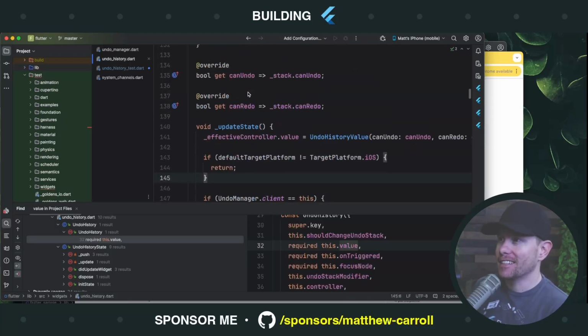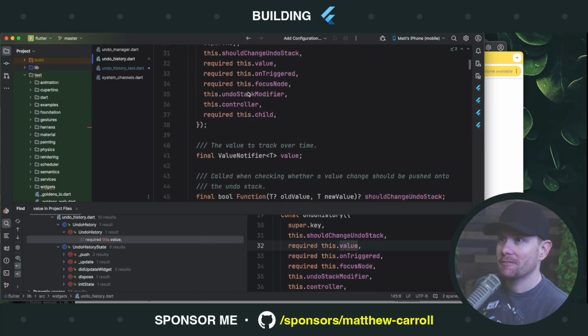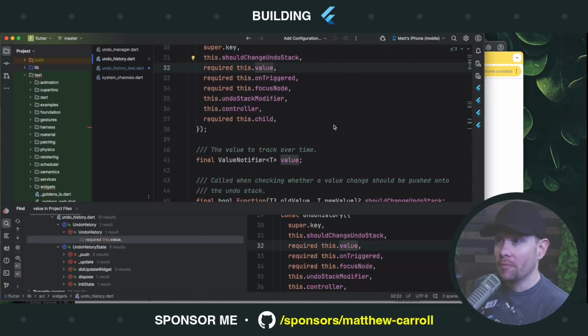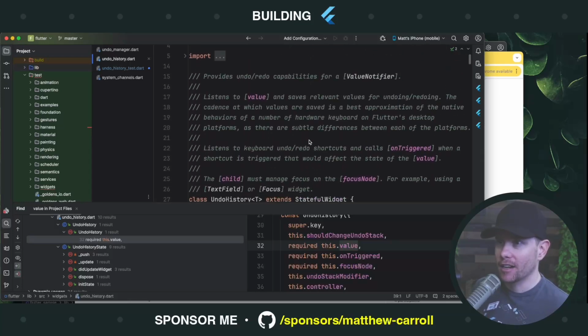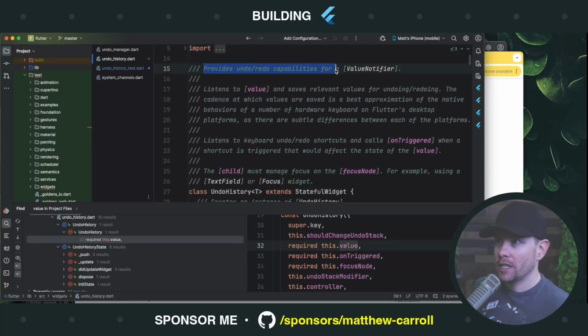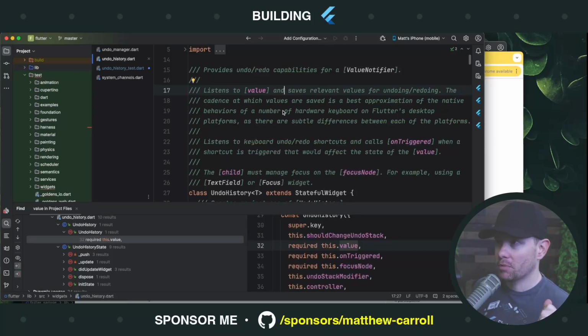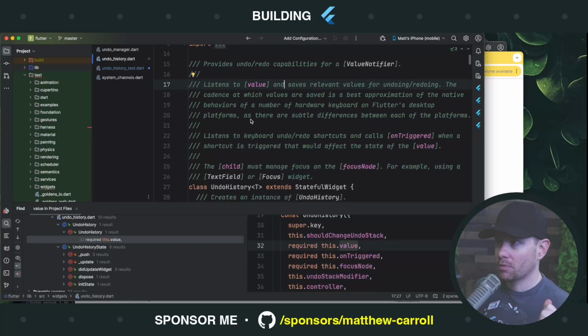It is still unclear what this value is. So, unfortunately, because it has been made overly difficult to know what that value is, let me try one more thing, which is to actually read the Dart docs. Provides undo redo capabilities for a value notifier. Listens to value and saves relevant values for undoing, redoing. The cadence at which values are saved is a best approximation of the native behaviors of a number of hardware keyboard on Flutter's desktop platforms.